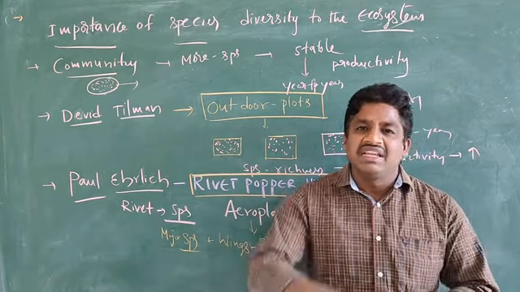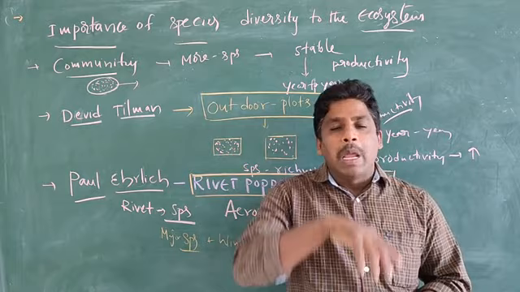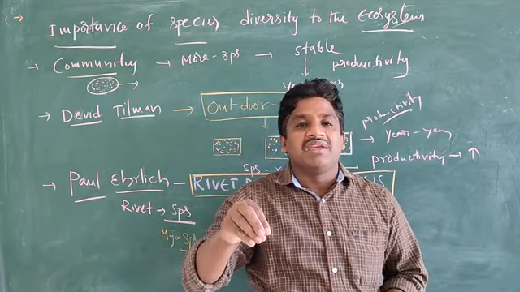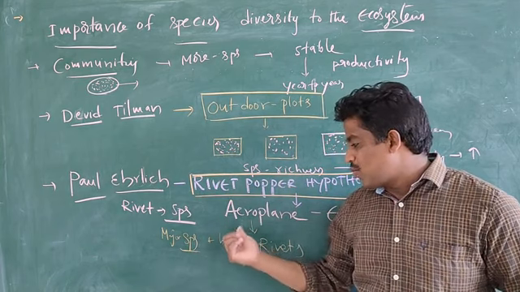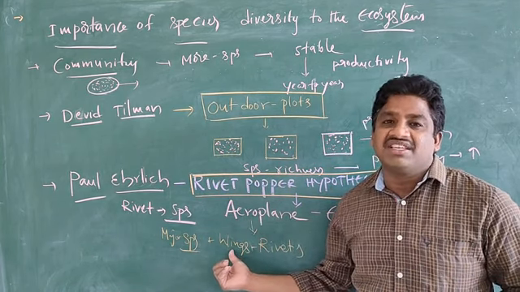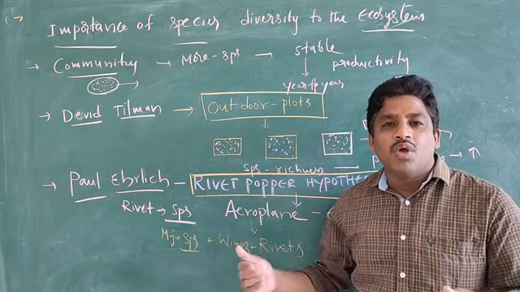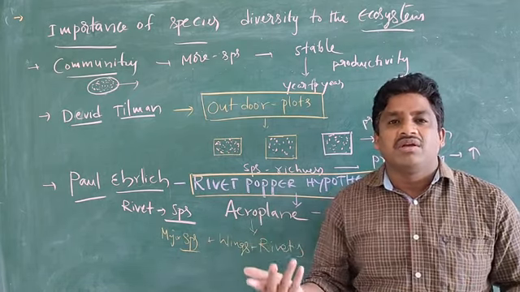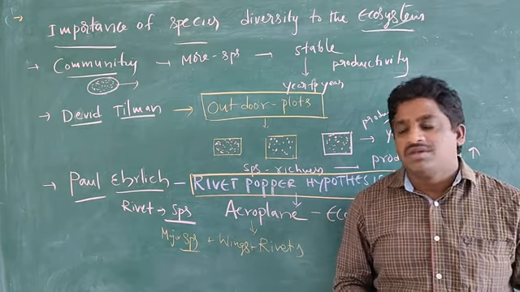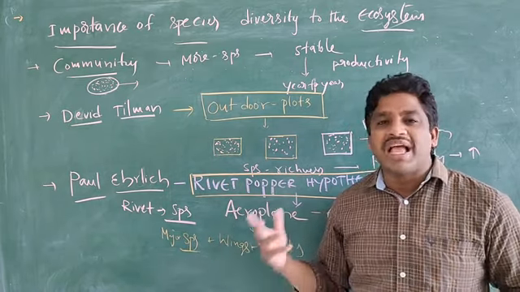Like that, in an ecosystem, if a major species, like the aeroplane wing rivets, is removed, automatically other species, other rivets, also disappear.